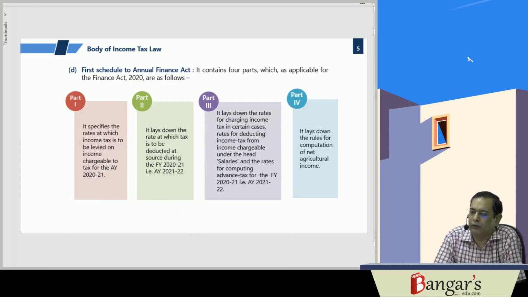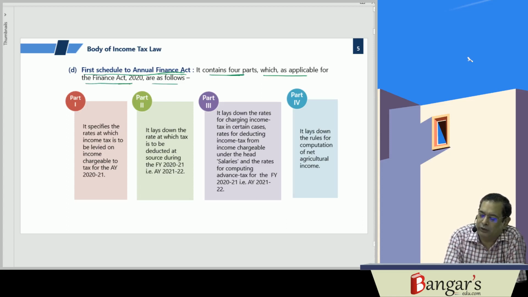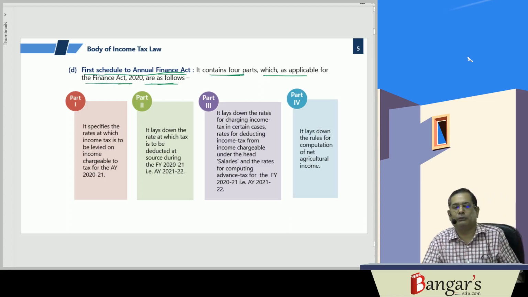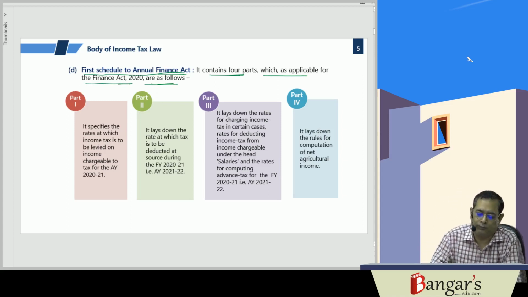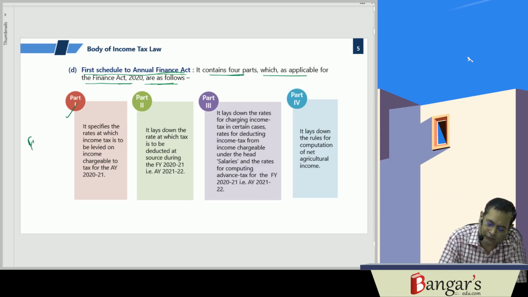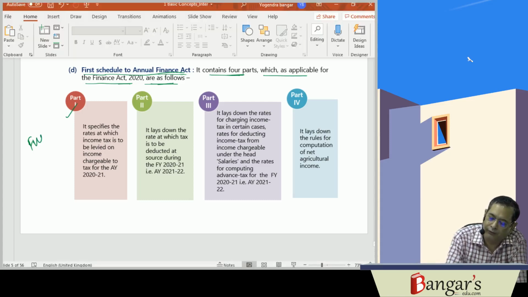So this was a topic relating to the body of income tax law, which I will discuss later, because you must have a basic understanding of what financial year is, what assessment year is. So basically, the first schedule of the Annual Finance Act contains 4 parts which are applicable for the Finance Act 2020. They are as follows. As I have already told you, Part 1, Finance Act 2020.